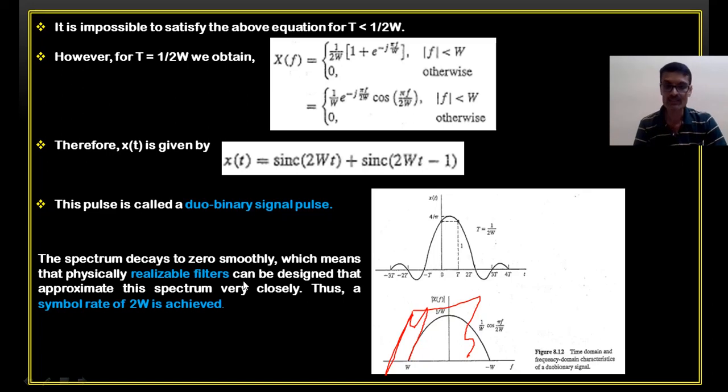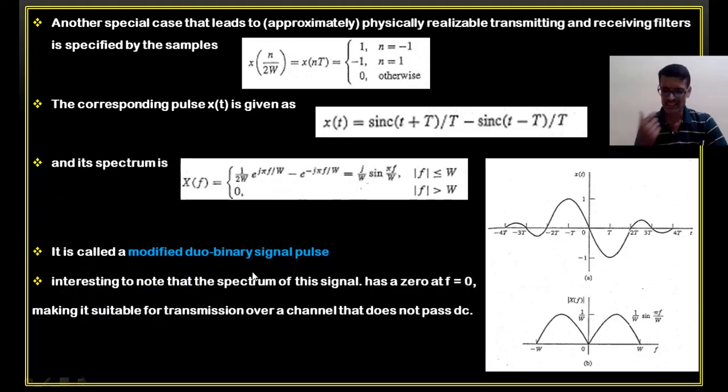This is one case. Now I'll go to the second one. Another special case, where we can design a transmitting and receiving filter, is by using this method. Just look at this. X of nt or x of n by 2w, for t equal to 1 by 2w, is equal to 1 for n equal to -1, and it is -1 for n equal to 1. Two symbols again, but the value of x of nt will be either +1 or -1 for these values, n equal to -1 or n equal to +1.